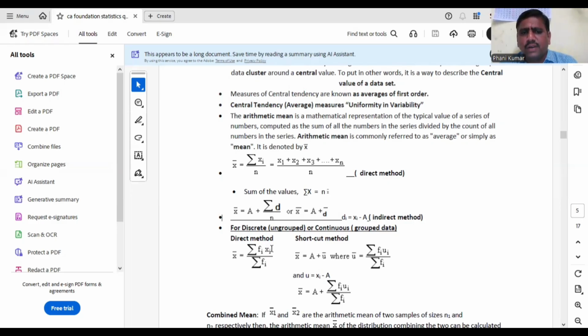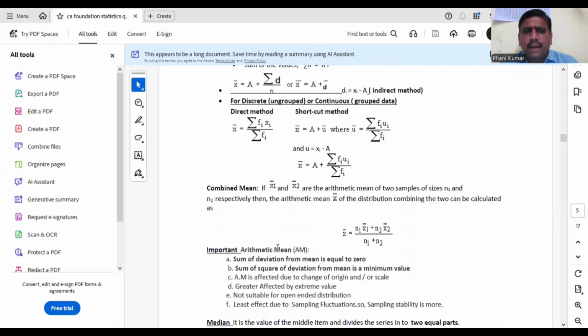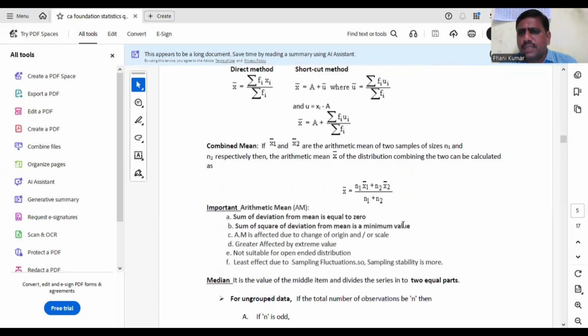The formula for calculating mean is x bar equal to summation fx by summation f, which can also be considered as total frequency. Combined mean: if you have 2 or more data sets, and for two data sets, we have means as x1 bar for the mean of the first data and x2 bar for the mean of the second data, and there are n1 and n2 values in both the data. Then combined mean can be given by n1 x1 bar plus n2 x2 bar by n1 plus n2.